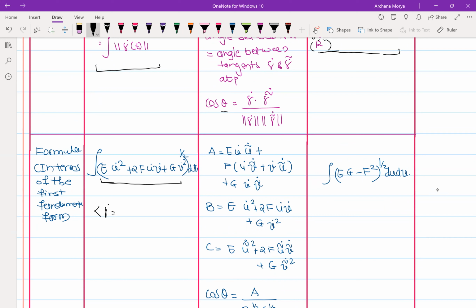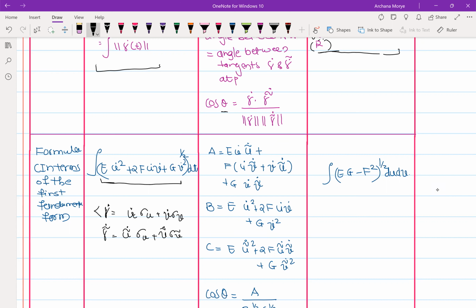We wrote gamma dot as u dot times sigma u plus v dot times sigma v. You remember this? That is gamma dot. And what is gamma tilde dot? It will be u tilde dot times sigma u plus v tilde dot times sigma v.